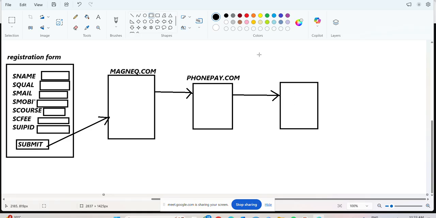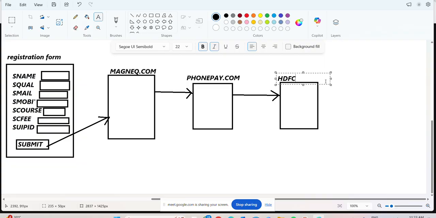Here we have another thing available, that is HDFC.com. Clear?